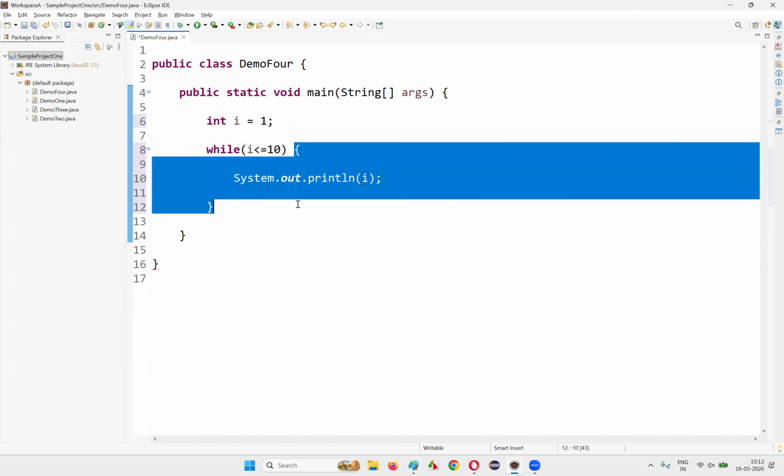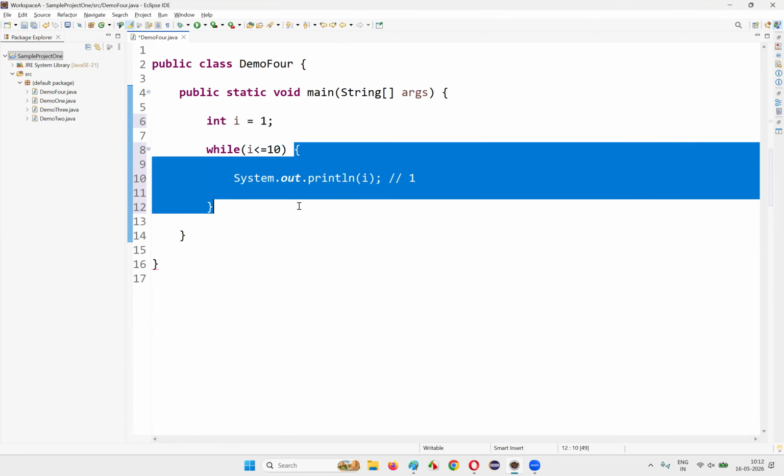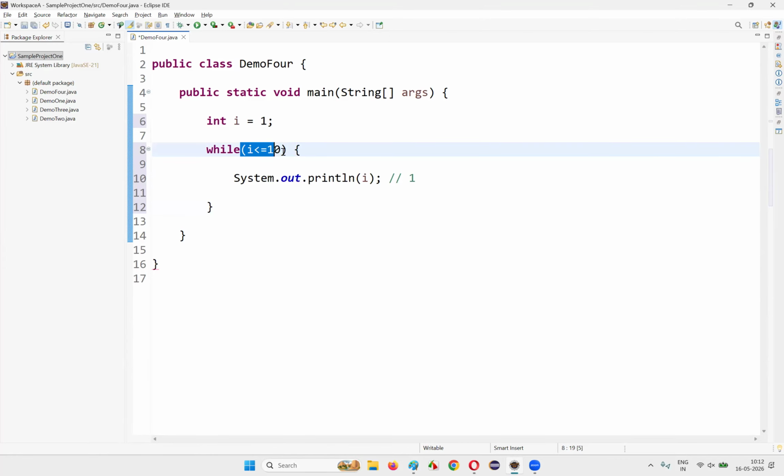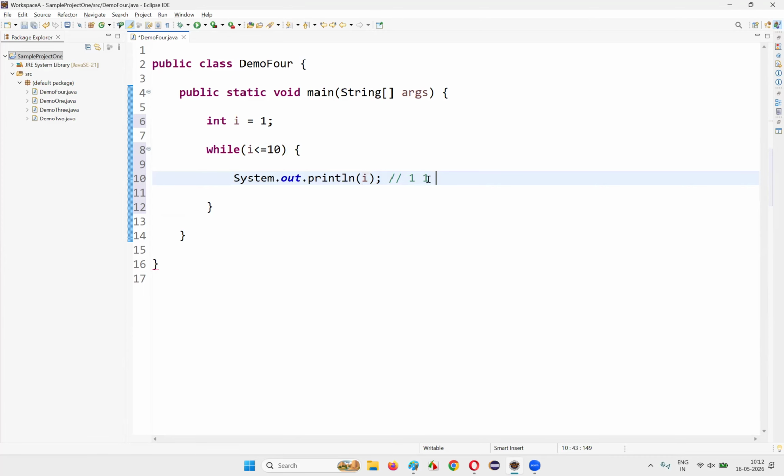So we'll go inside the while block and the code inside the while block will run for the first time. System.out.println I. What is stored in I? 1. So 1 will be printed for the first time. After the code inside the while block completes, the control will again come to this condition. I less than or equal to 10. I is still 1 only. So 1 is less than or equal to 10, again true. We'll again go inside the while block, and when I print I, again 1 will be printed.